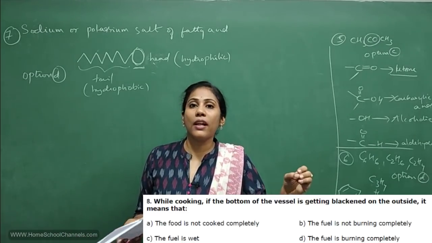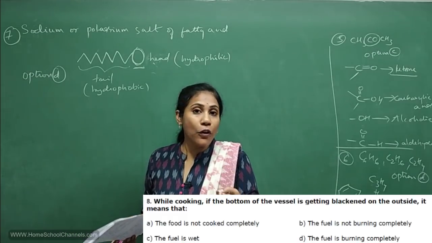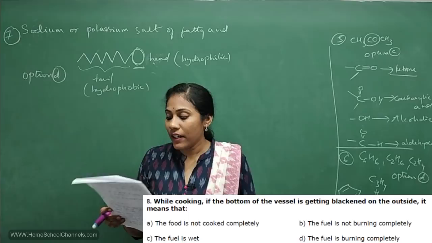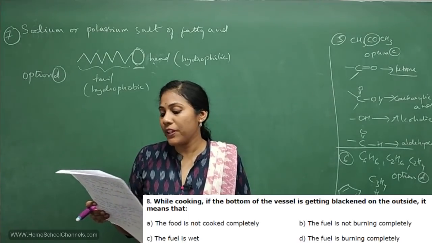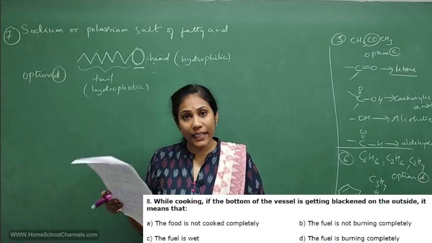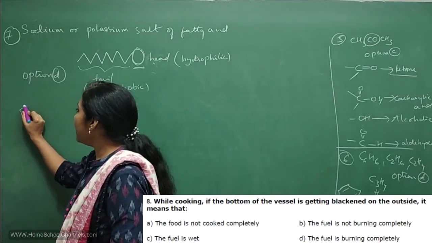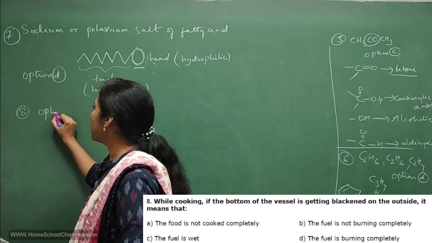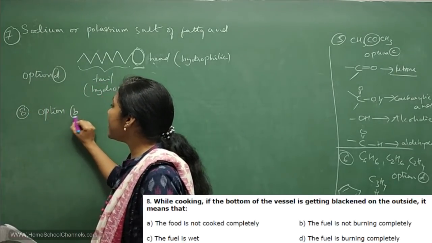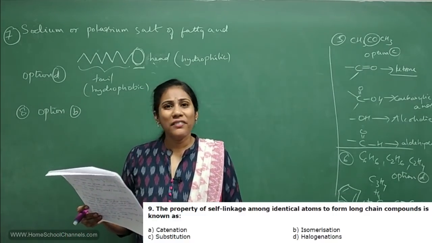Lots of smoke comes outside, and that will stick onto the vessel in the form of black powder, right? So what is the option? The fuel is not burning completely. Yes, option B is the answer. So for the 8th question, option B is the answer.